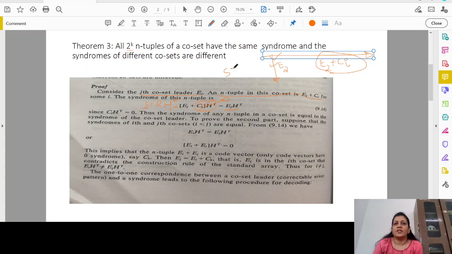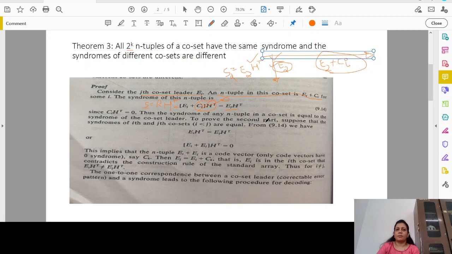That is, it is as good as S equal to E2 into H transpose, which clearly says that the syndrome for E2 into H transpose is the same as the syndrome for (E2 plus Ci) into H transpose. That is why each row that contains 2^k n-tuples will have the same syndrome. That is the first part of the theorem, right? The syndrome of an n-tuple in a coset is equal to the syndrome of the coset leader.